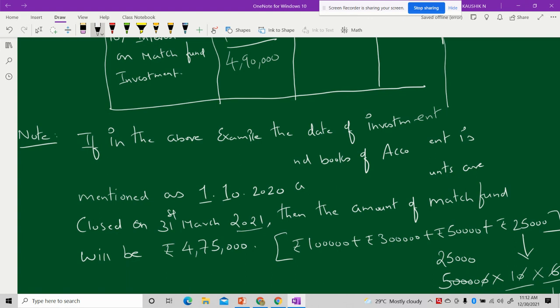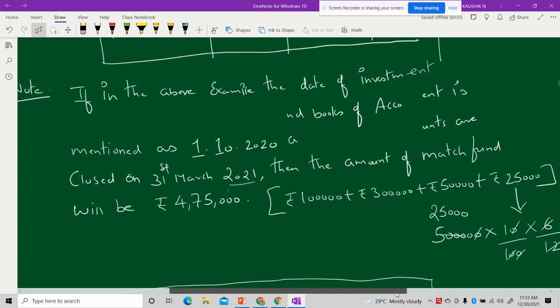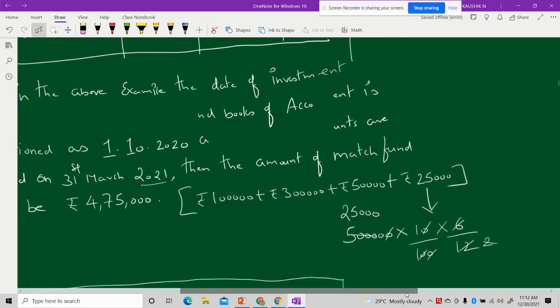So again here we need to be very careful. In the above example, based on that the values have been taken up, but here you have to ensure whether errors are there or not. If you have errors, correct the errors and then proceed further.